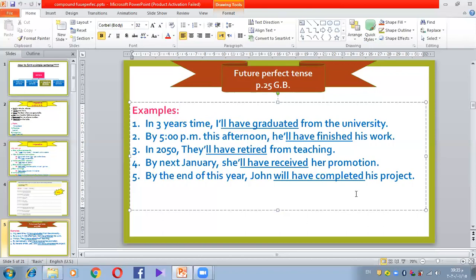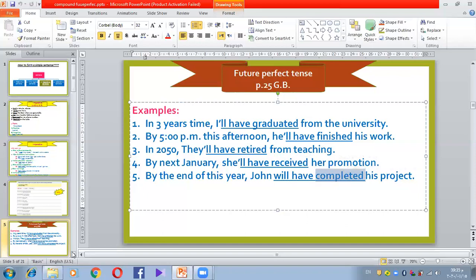So again, I want you to read them once, twice, three times. Okay. Do you notice something here between these sentences? Are they similar or repeated? Yeah, if you notice this, this is going to be perfect. You are going to notice that the sentences have will have plus the PP. Will have plus the PP.